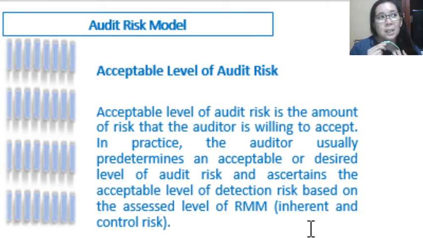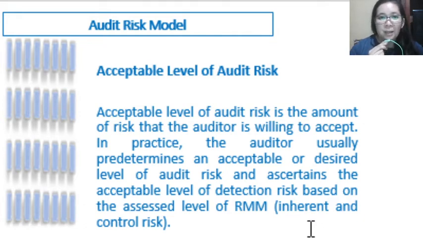Meaning, the auditor will assess the level of inherent risk and control risk, and then based on the result of the assessment, he can modify the level of detection risk, which will result in an acceptable level of overall audit risk.